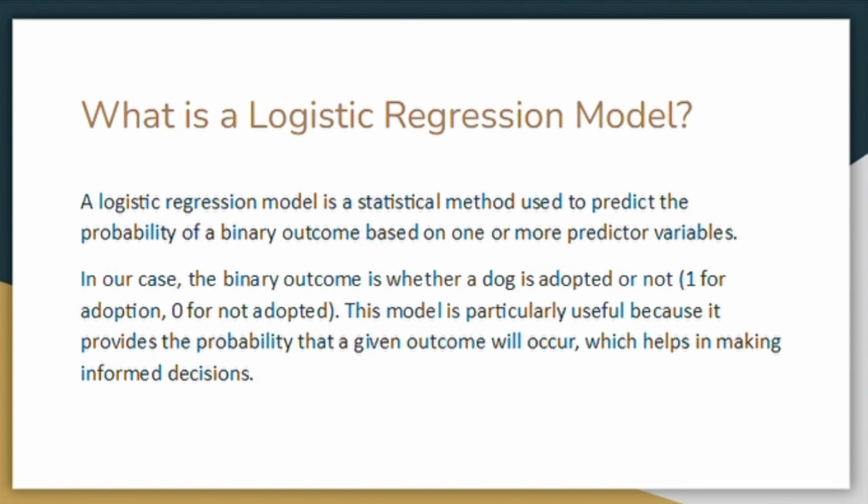What is a logistic regression model? Well, a logistic regression model is a statistical method used to predict the possibility of a binary outcome based on one or more predictor variables. In this case in particular, the binary outcome is whether a dog is adopted or not, and the model is particularly useful because it provides the probability that a given outcome will occur, which helps in making informed decisions.